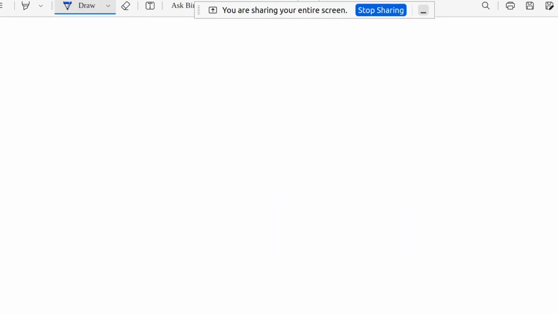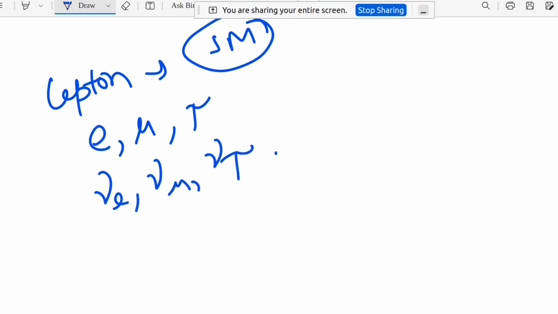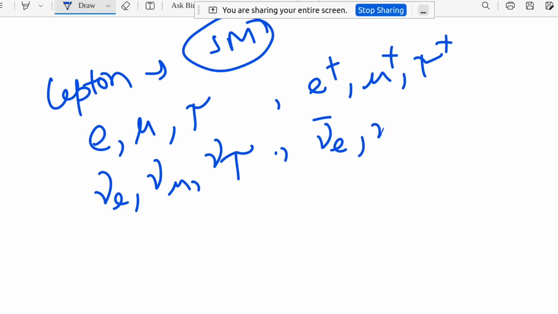So let's say lepton. According to standard model there are 6 types of leptons: e, mu, tau, and then nu e, nu mu, nu tau. And their antiparticles: e plus, mu plus, tau plus, nu e bar, nu mu bar, nu tau bar.